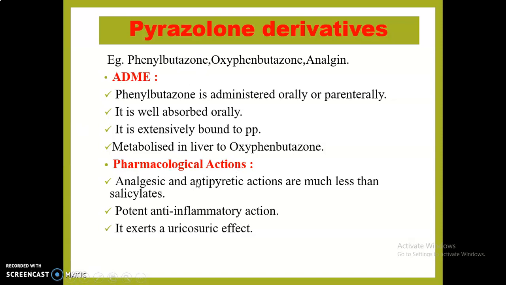it produces analgesic and antipyretic actions which are less as compared to salicylate, meaning it is less potent than salicylate in analgesic and antipyretic property, but it has a potent anti-inflammatory action. Phenylbutazone also exerts a uricosuric effect, and hence it is useful in the treatment of gout.